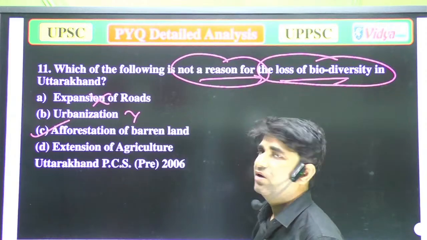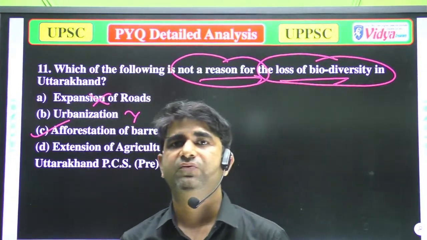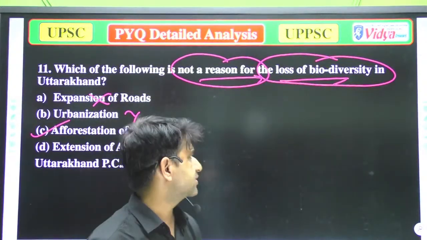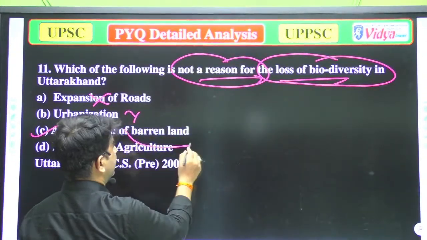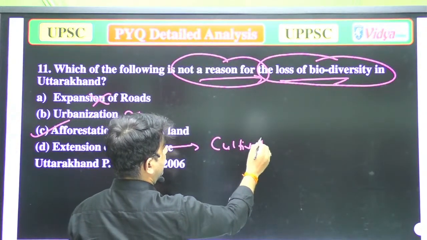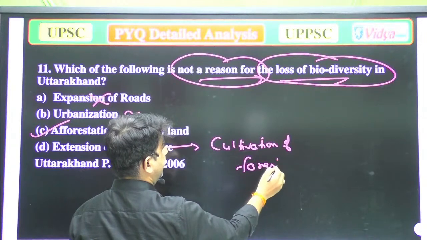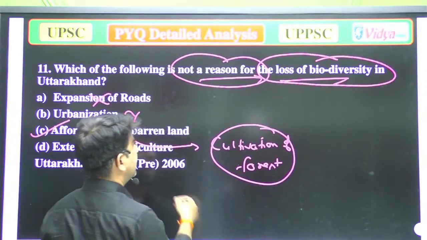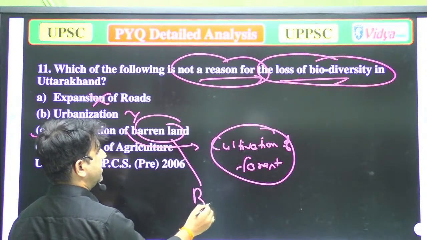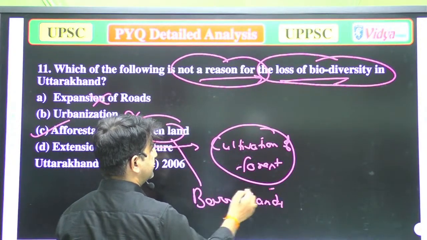Afforestation is not a reason for the loss of biodiversity. Why? Because afforestation means cultivation of forest. Afforestation means cultivation of forest, and we are going to cultivate them in barren lands, we are going to cultivate these on barren lands.